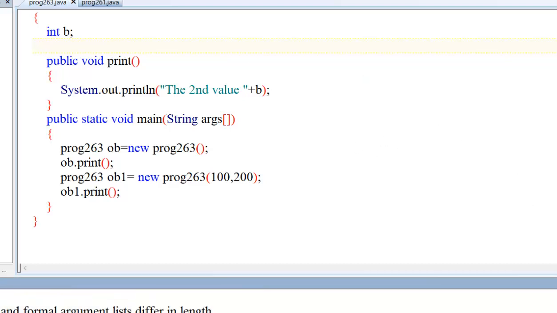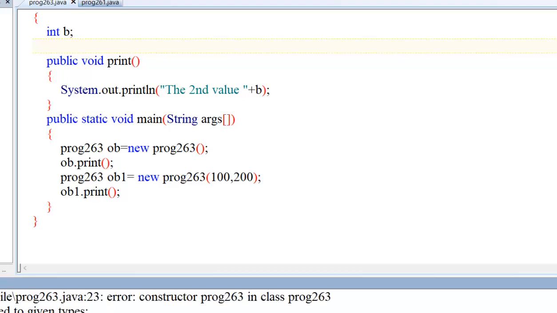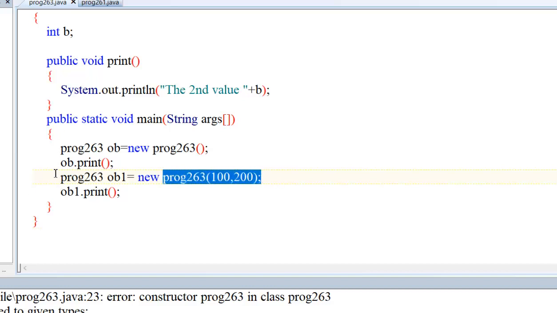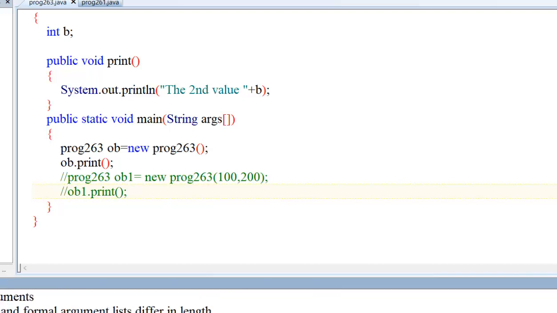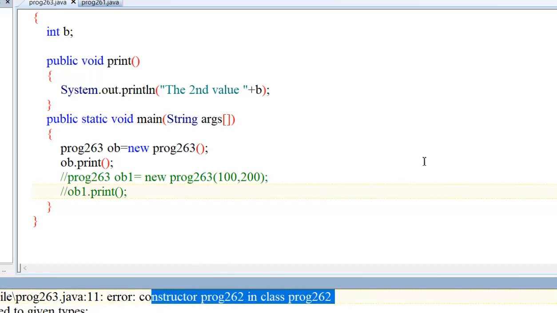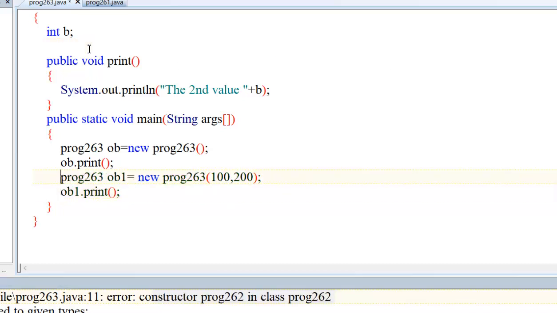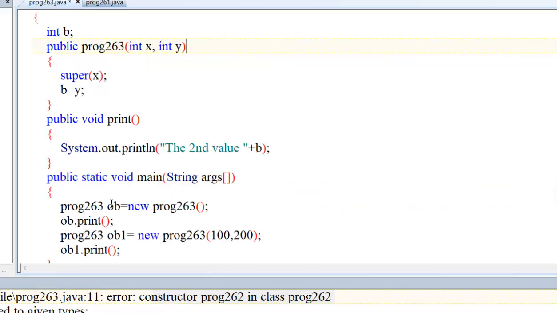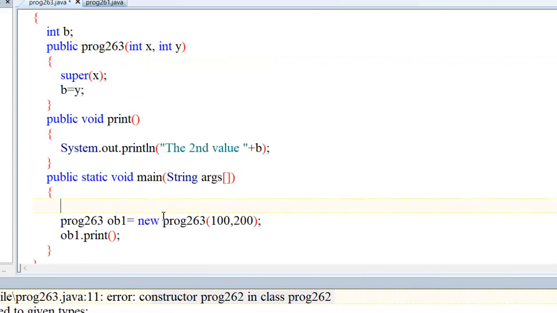For this, the parameter we have defined in the main method now, so that comes. So it will remove this, then no error. Okay. For the argument constructor type 262 in class, because we extended this constructor. So what to do? We have to pass the parameter and we have to remove this. Okay.